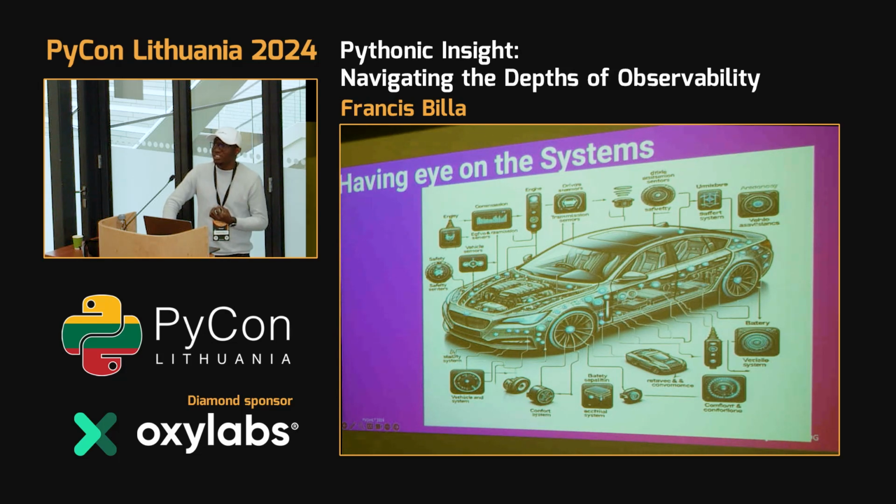Even for a car system, you can see that we have sensors on all these components. The same thing applies to a software system: you have a sensor or something to monitor all the various services that you have. And that brings us to our main topic, observability, to observe everything that is going on in your application.